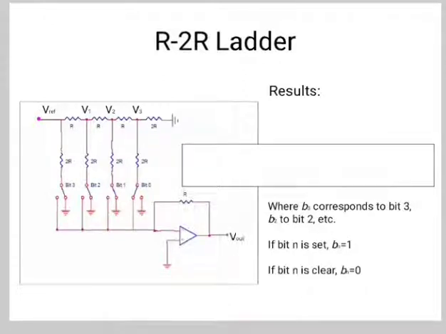So it is difficult to get the generalized output voltage equation of the R to R ladder DAC, but we can find the analog output voltage values of the R to R ladder DAC for individual binary input combinations easily.